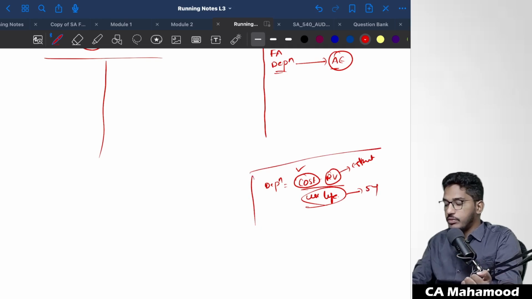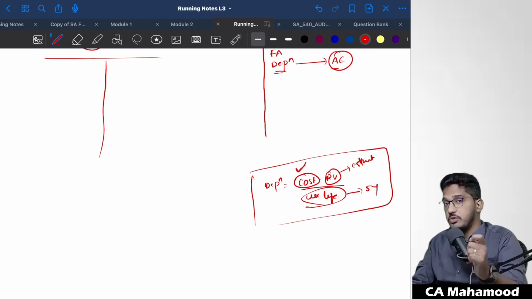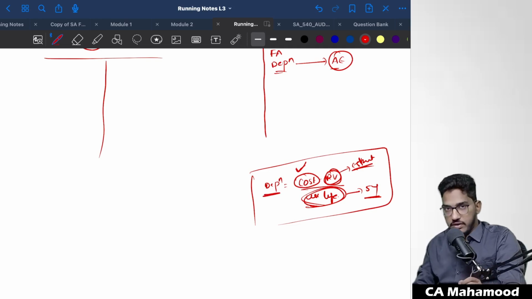So if you take this entire formula of the depreciation, in this three components are there. Out of that three components, cost is the only thing which management can do the precise calculation. Realizable value is an estimated figure. Useful life is also an estimation. So ultimately, the calculation of depreciation is going to be an estimated figure. It is an example of the accounting estimates.